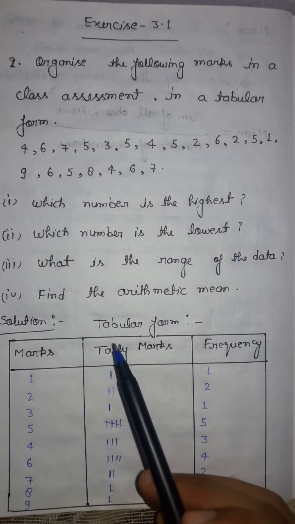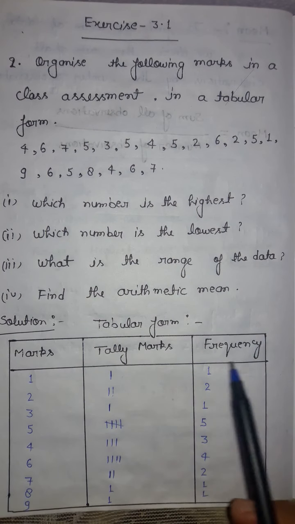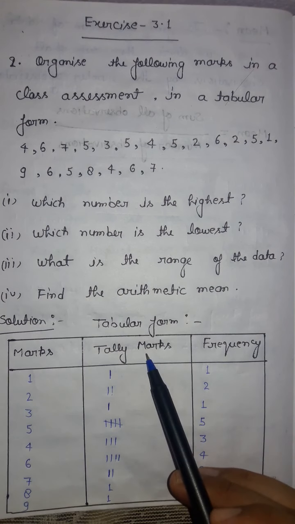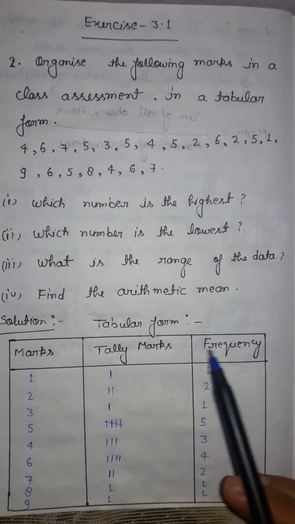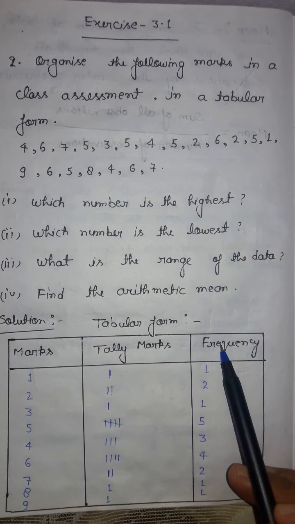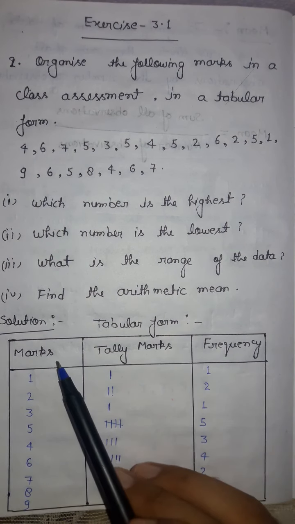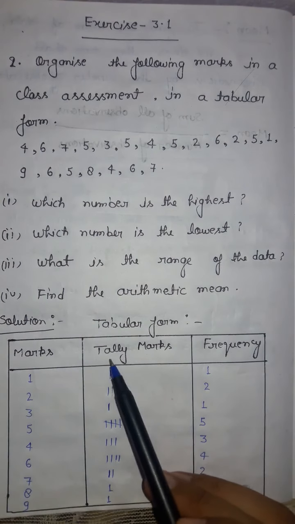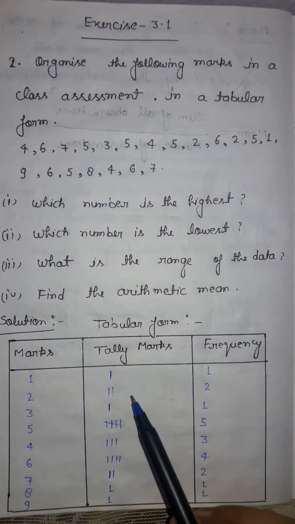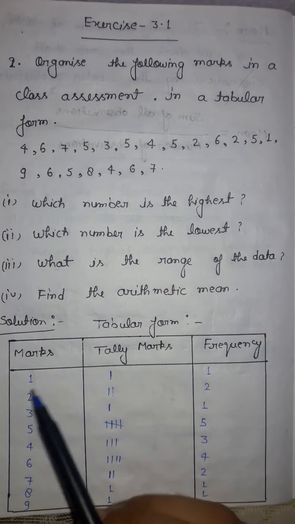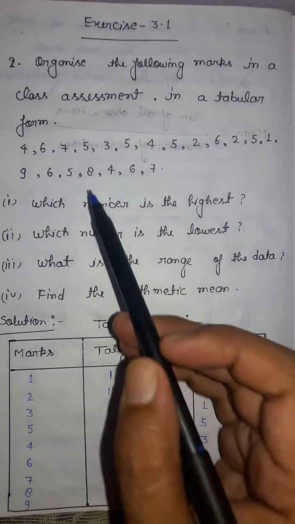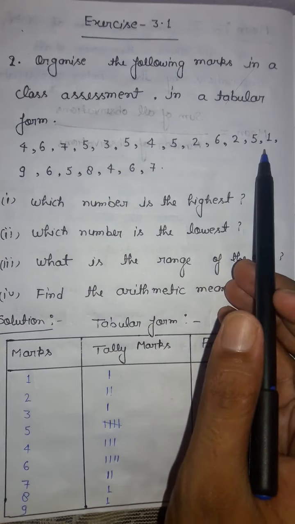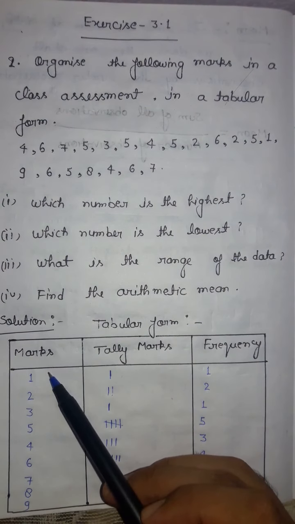See the first one. For doing it in tabular form you will make 3 columns. In the first column you will write the marks, in the second column you will write the tally marks, and in the third column you will write the frequency. You know what frequency is and what marks are; today we have to learn tally marks, and I will tell it during the question. First you will write the mark. You can see that the numbers start from 1, so the first mark is 1.